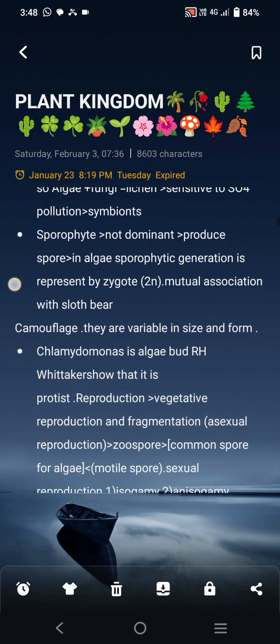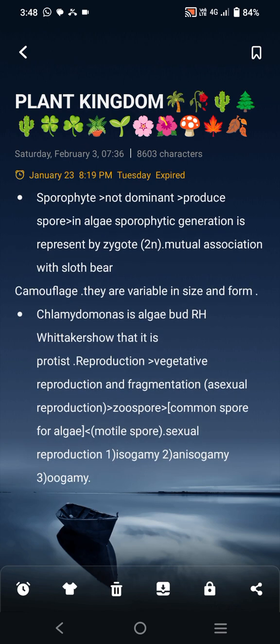If its main body is gametophyte, then what is the use of sporophyte in its body? We already know that sporophyte is not dominant in its body, that produces spore. In algae, the sporophytic generation is represented by zygote. When zygote forms, then it is the sporophytic generation. From zygote, the sporophytic generation starts, but it is very little.